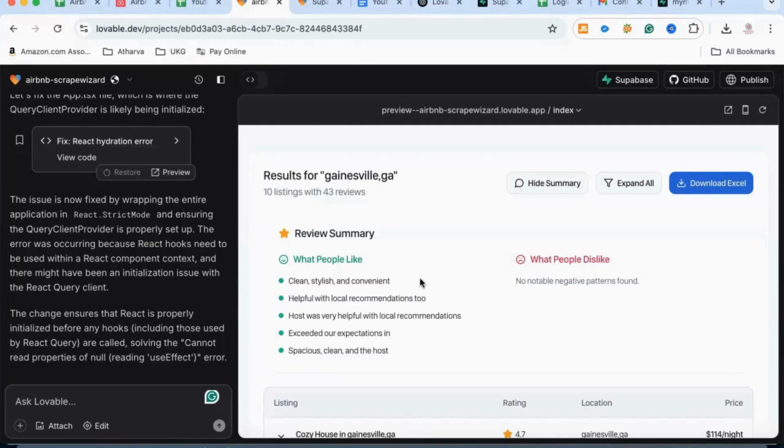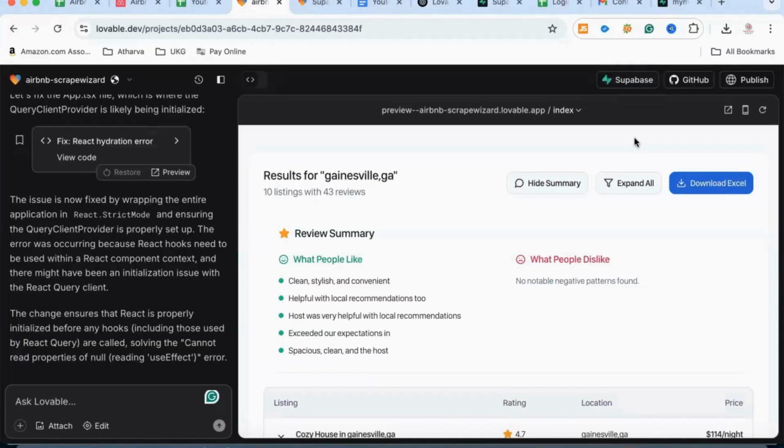Now another thing which you may want to do is to store some of the data in a database. In order to store, one of the easiest ways I found is this tool called Supabase. It provides a very easy integration with Lovable.